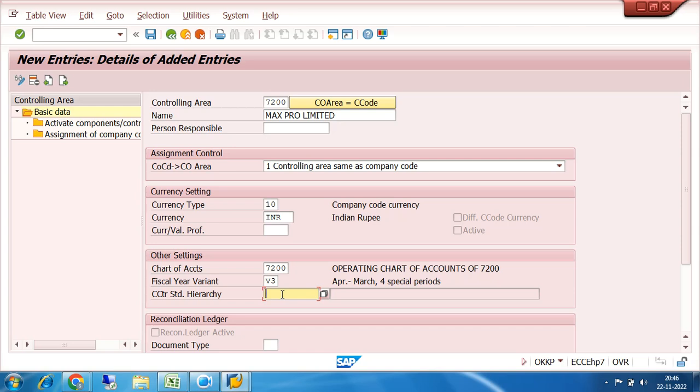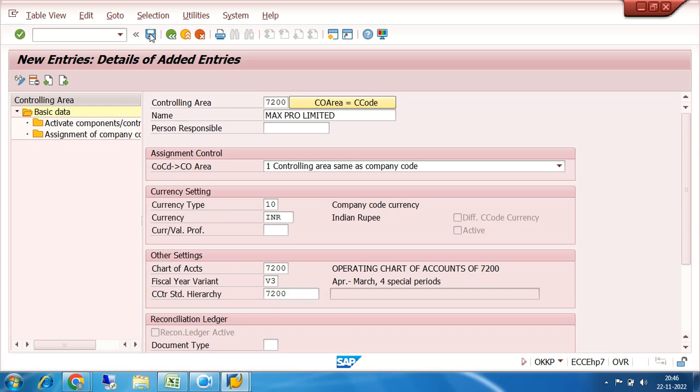In any organization there may be many cost centers, and they may have a hierarchy: maybe production cost center, service cost center, human resource cost center, finance cost center. There can be many cost centers, and all of them operate at different levels of the hierarchy. I am giving the same name, the identification of the topmost node of my hierarchy.